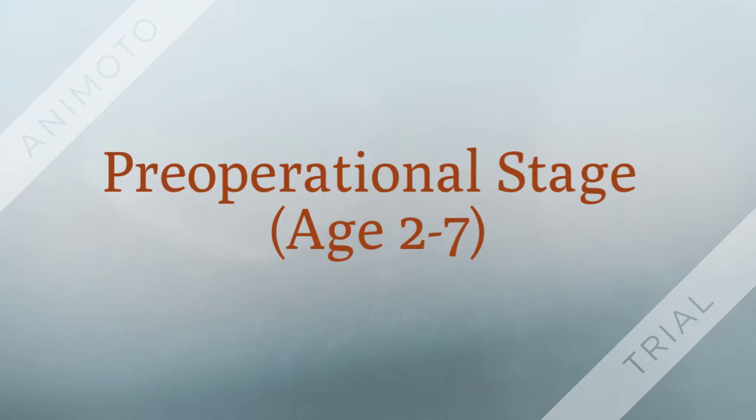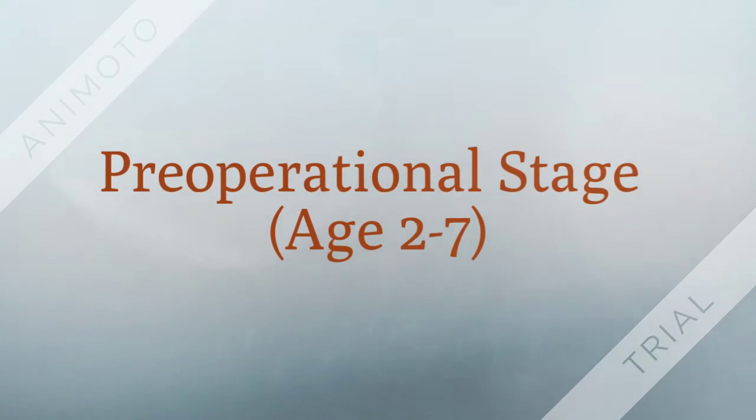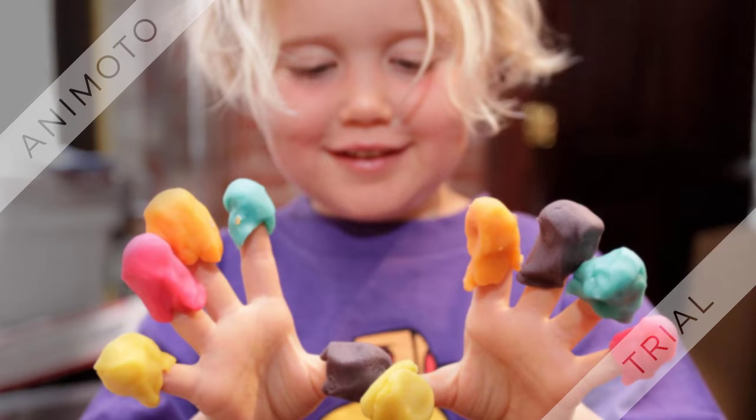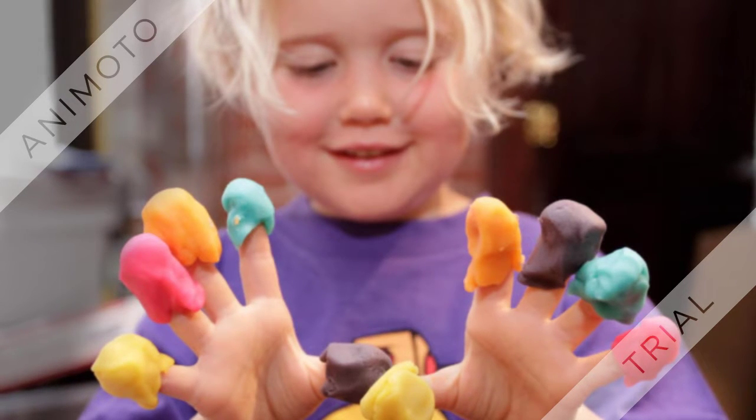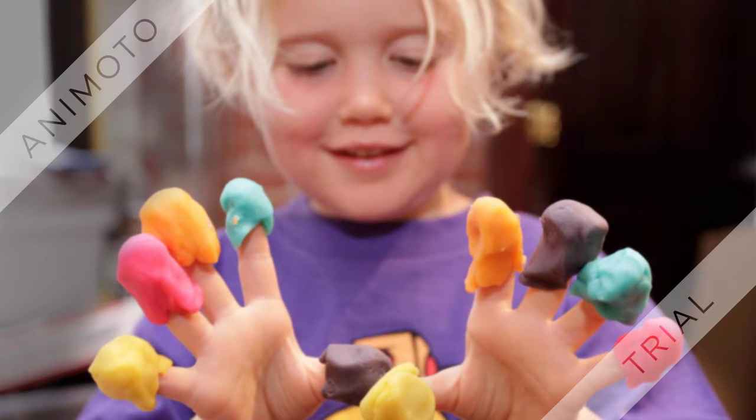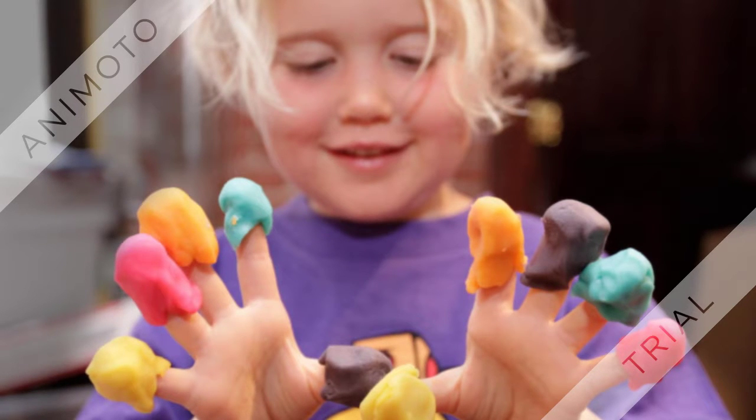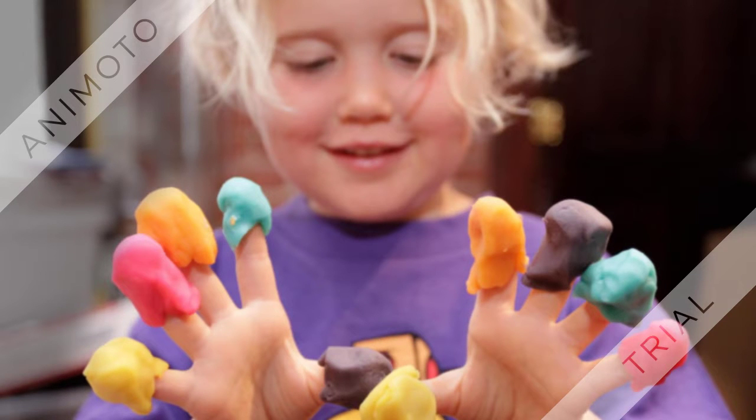Next is the pre-operational stage from age 2 to 7. In this stage, children are very egocentric and think of the world in terms of themselves. They fit new knowledge into what they already know instead of trying to form new connections. Children generally struggle to understand constancy during this time. For example, it's hard for them to understand that when a ball of Play-Doh is flattened, it is still the same size, just a different shape.